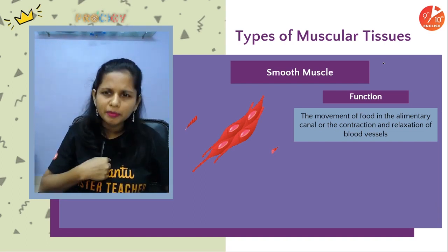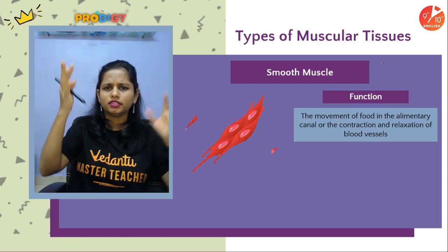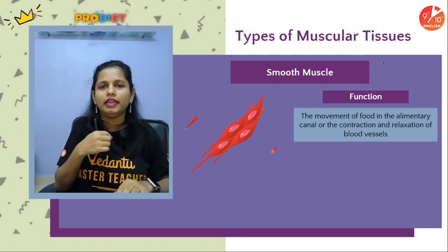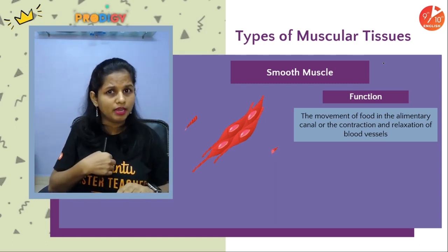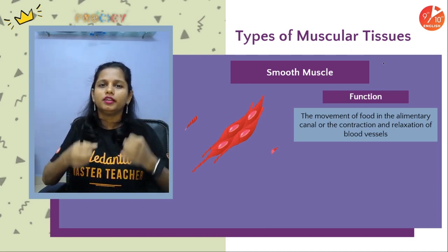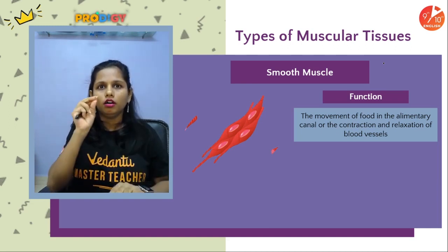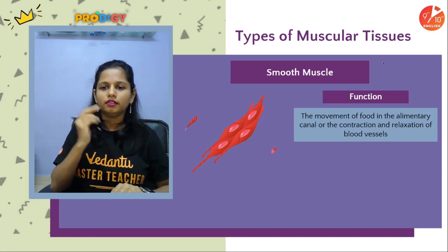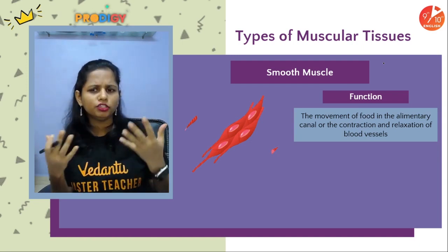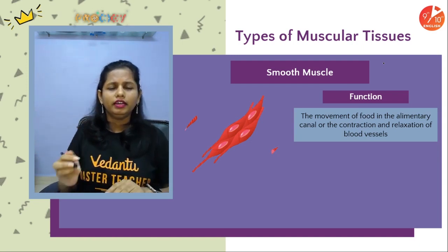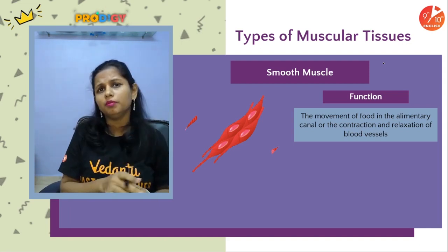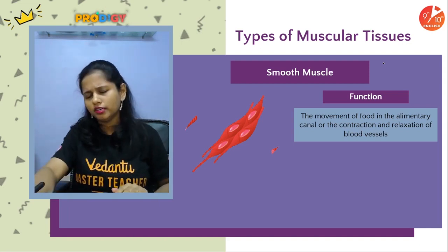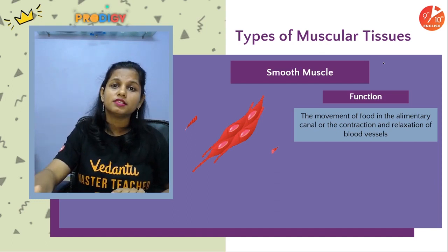In the alimentary canal, like the esophagus, it helps to push the food. In the ureters, it helps to push the urine into the bladder. Even the contraction and relaxation of the blood vessels. So the functions are different depending upon where these muscles are present.